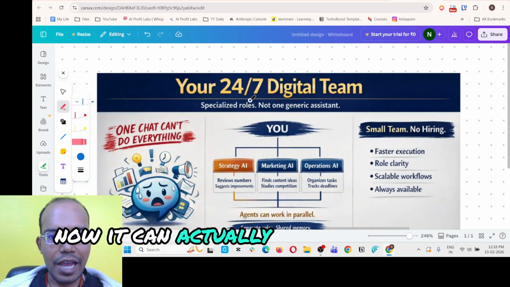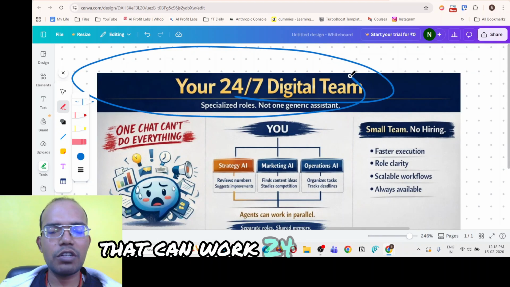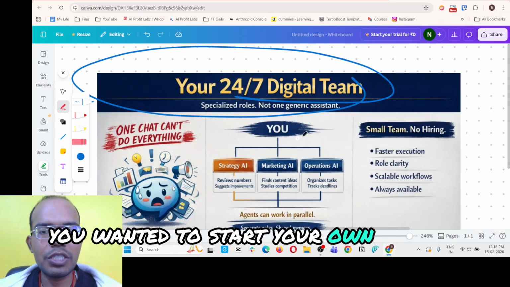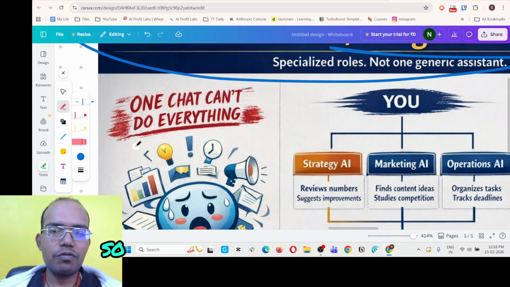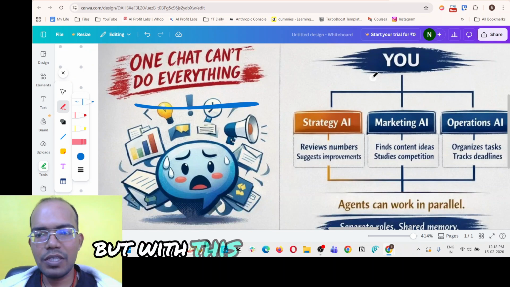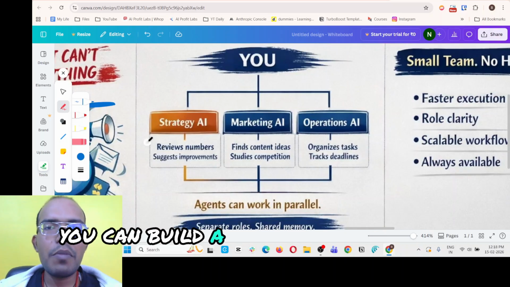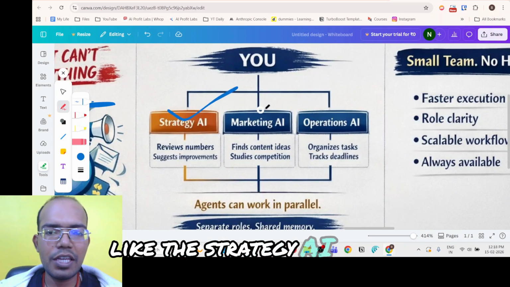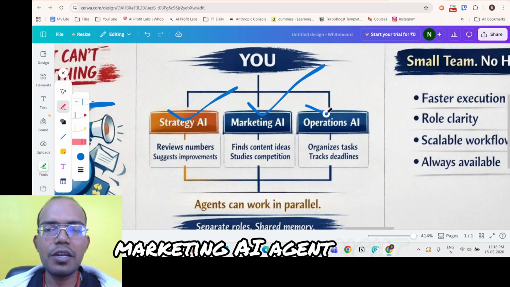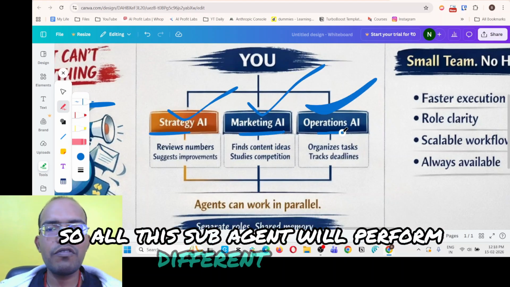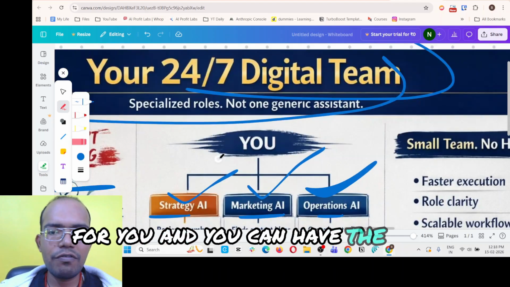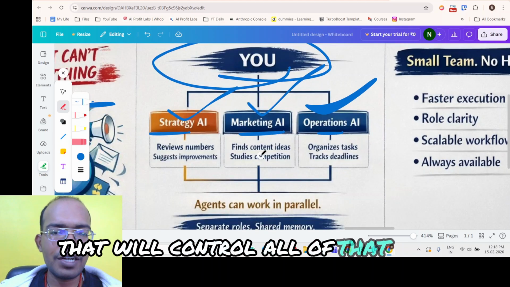Now it can actually act as a digital team for you that can work 24/7. Let's say you wanted to start your own startup or create your own business, right? One chat can't do everything. But with OpenClaw, you can build multiple small sub agents, like a strategy AI agent, a marketing AI agent, an operations sub agent. All these sub agents will perform different actions for you, and you can have one agent that controls all of that, right?